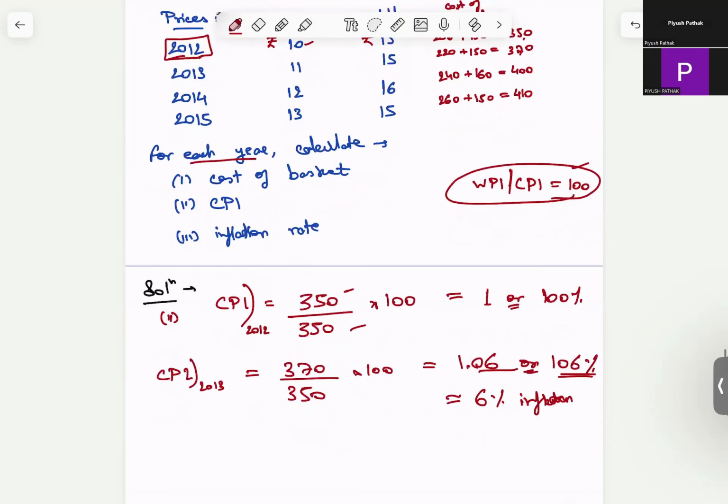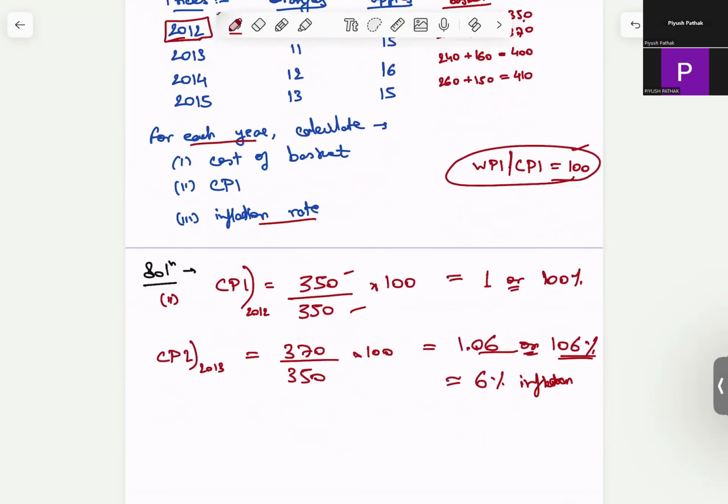And how is that? This is the third part of the numerical. It says, what is the inflation rate? So when I'm calculating the inflation rate, I can calculate it either as a rate or in terms of percentage. Here it is in terms of percentage.